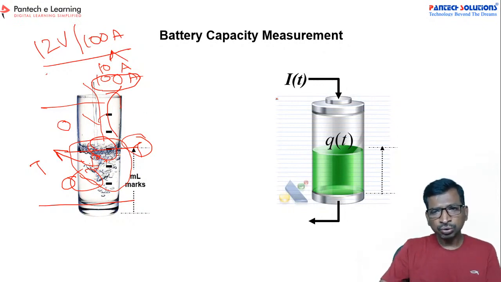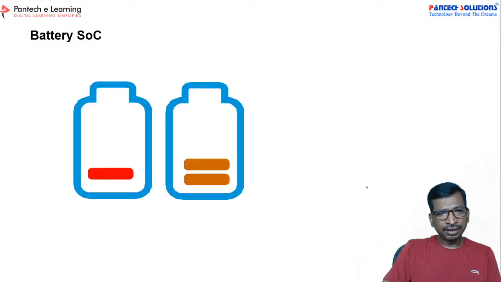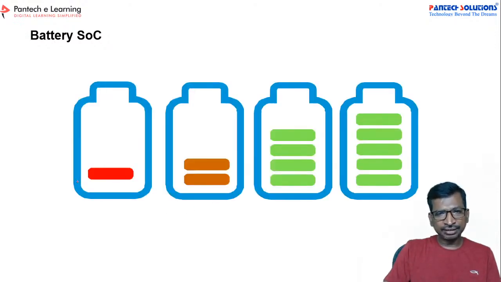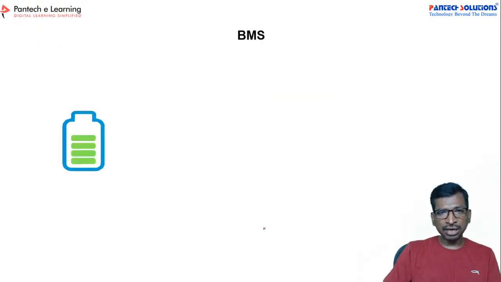Right? So now we have to calculate the amount of energy available in the battery. See here, suppose this is 0% and this is 1. This is the SOC, called the state of charge. If you know the Coulomb, that is the charge of the battery, the energy level of the battery, we can call it Q of T. Because T is a variable parameter, it depends on the current and temperature at the real-time level, right? So now how are we going to calculate this?